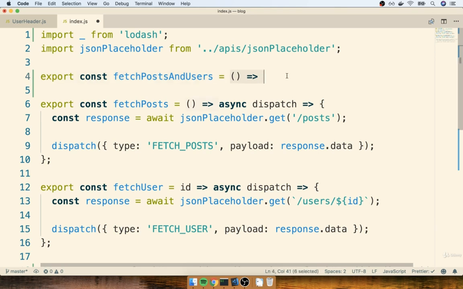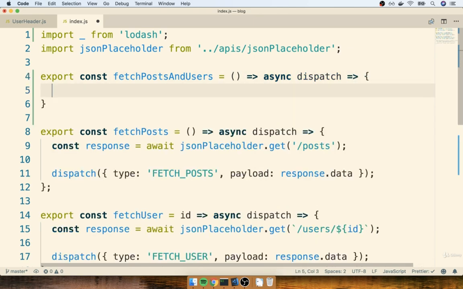So we're going to have one arrow function that returns an arrow function that is async. So it's going to have some async await syntax in it. And we're going to again receive that argument of dispatch so that we can dispatch our own actions inside of here. Okay, so here's where things get just a tiny bit challenging.